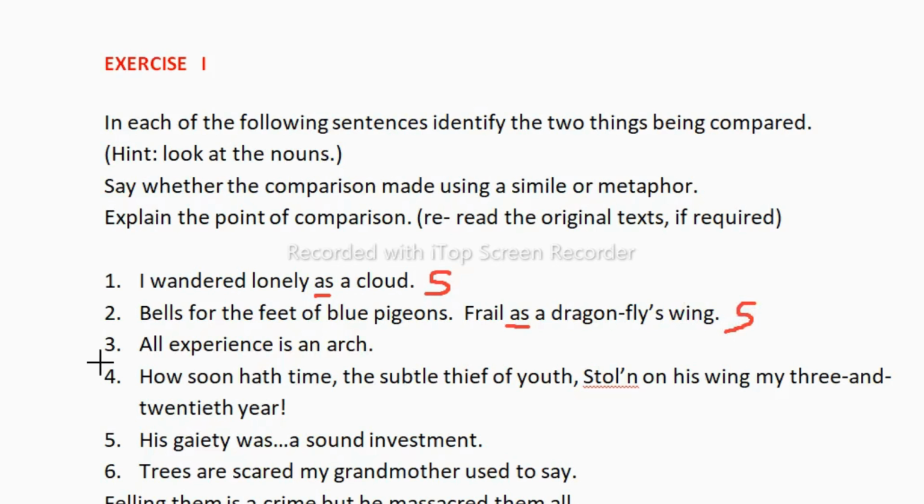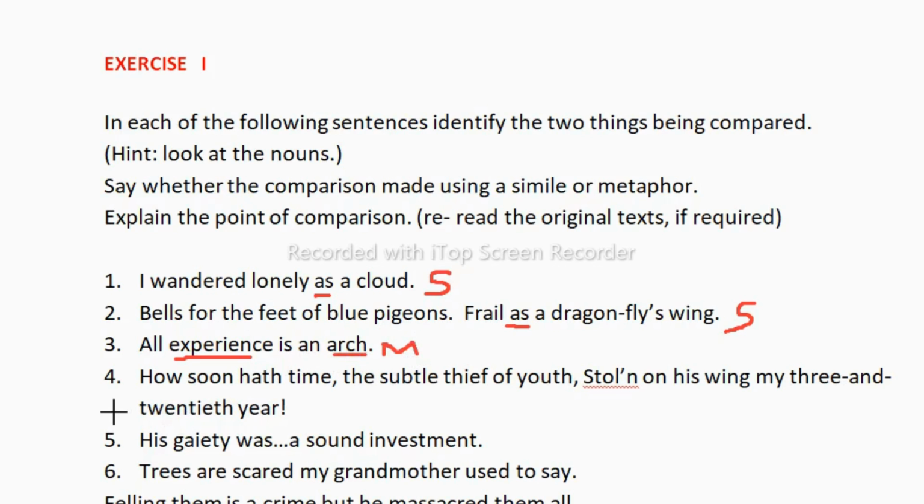Now the next one is "all experience is an arch." So here, students, we are comparing two different things directly, like experience with arch. This means the arch is that through which the future appears, or through which we travel. So it is a metaphor, because we are comparing directly without using "as" or "like."